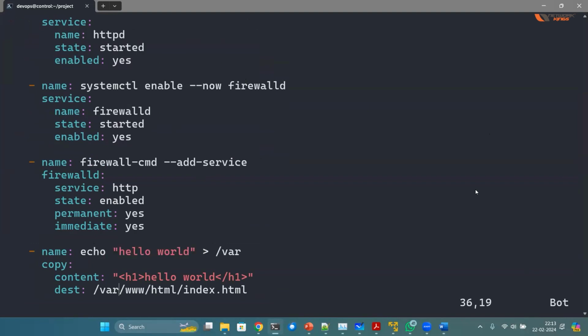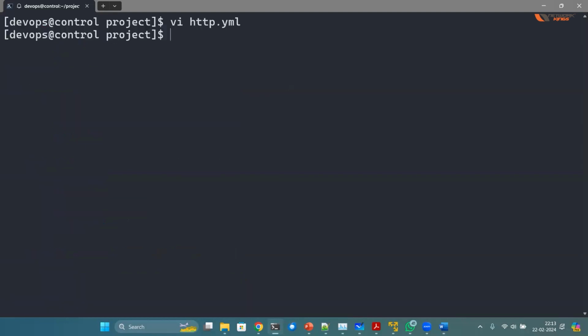So this is Ansible I'm talking about, the automation tool, and it's a good to have skill. Automation, maybe ML, AI, or automation is always a good to have skill. It will save your time.